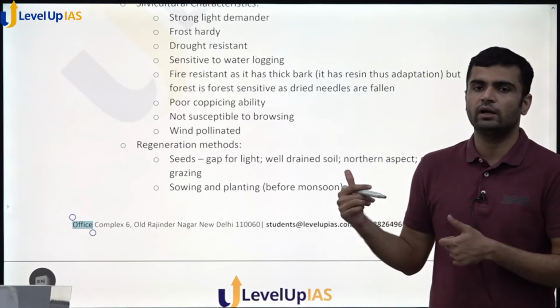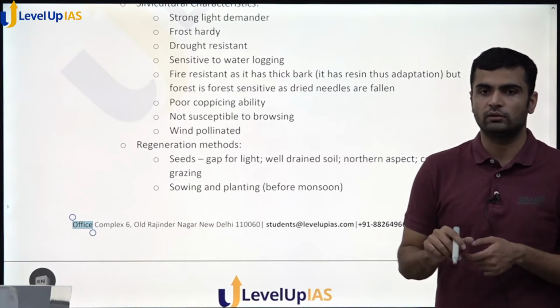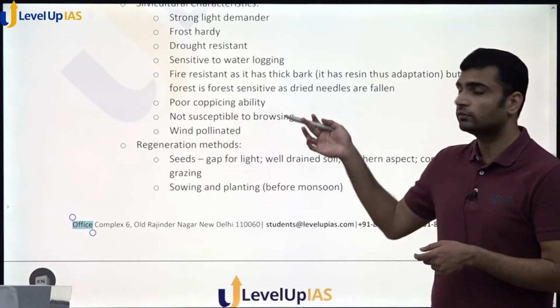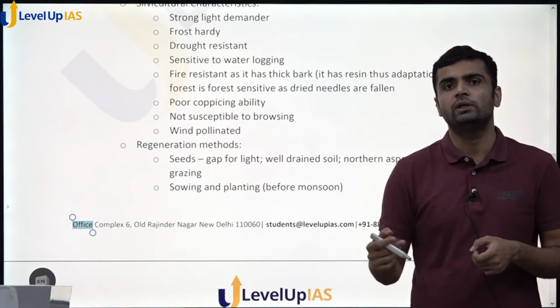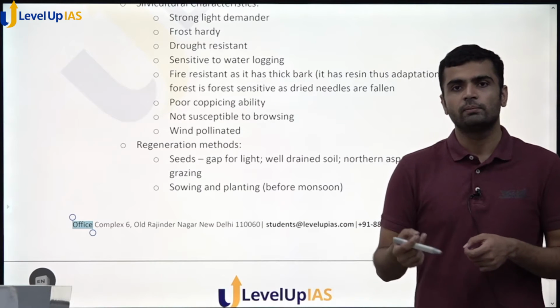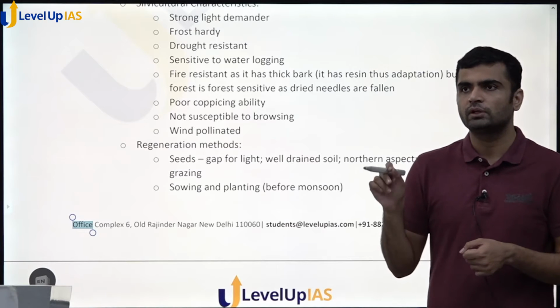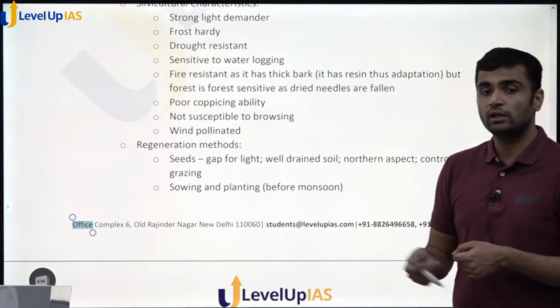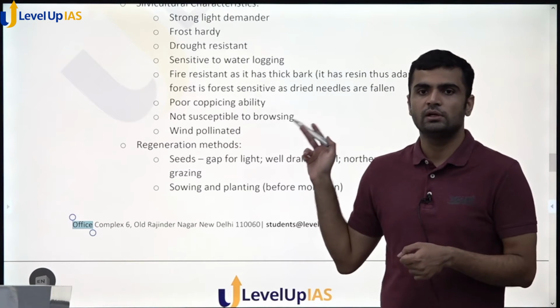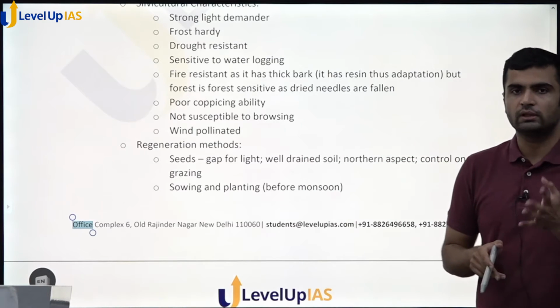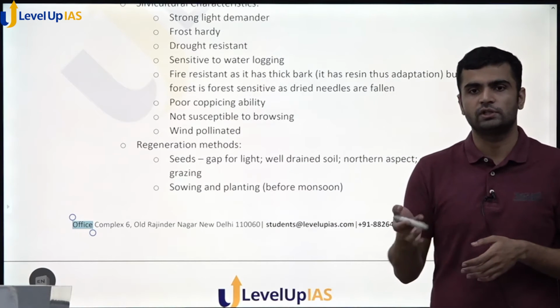So it is a fire hardy species and it has thick bark, but it has a lot of needles which fall down, and when they get dried, they are highly fire sensitive, and therefore this forest is very much fire prone. And you can see that in our India State of Forest Report as well.